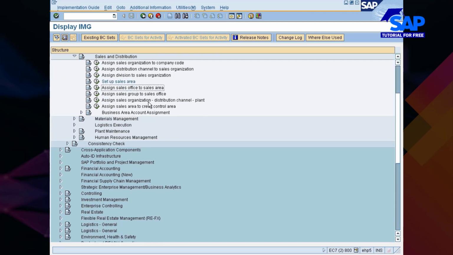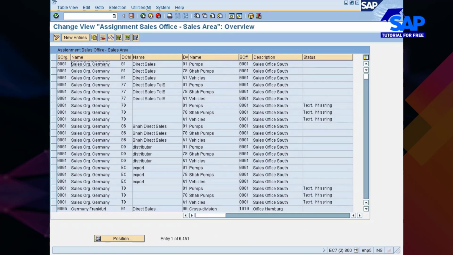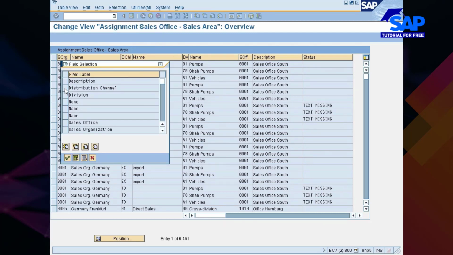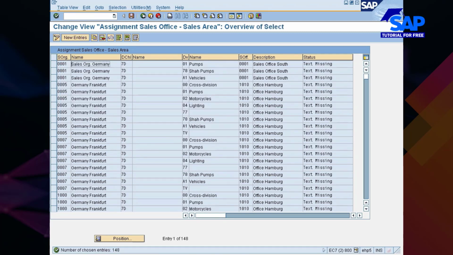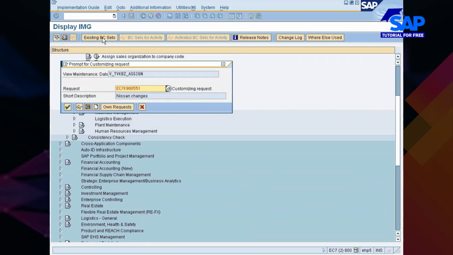Once you are done with it, you go to the next one. Assign sales office to the sales area. Okay, we have created one sales office and now we have created one sales area. So you have to link the sales office to the sales area. Once again, you have to remove inconsistencies. To start with the distribution channel, 7D, choose. 148 inconsistent entries, delete them all, save it.